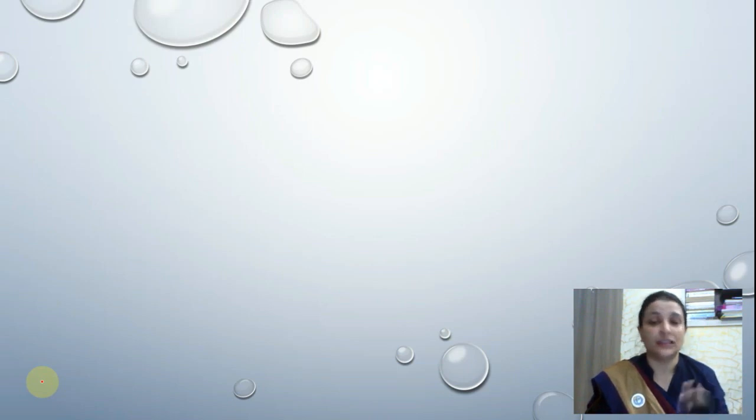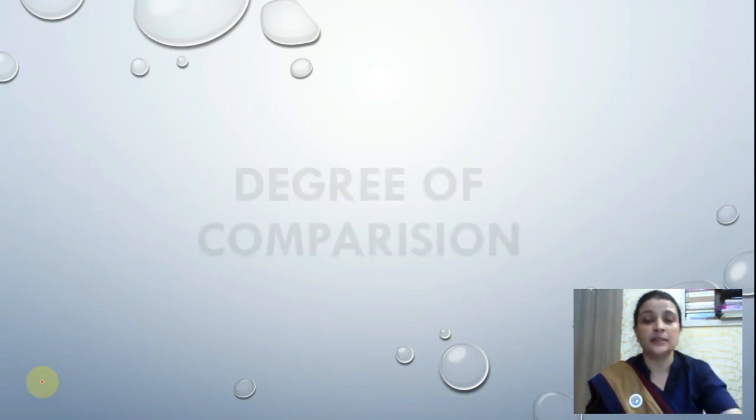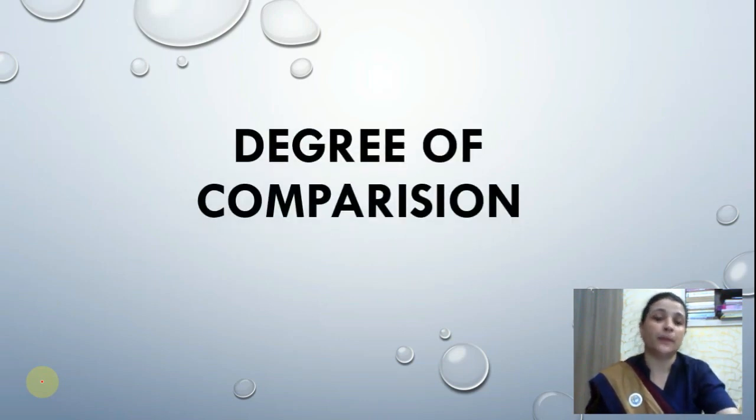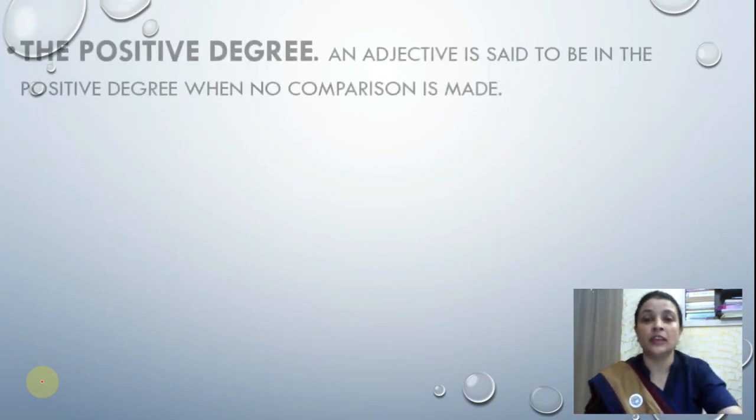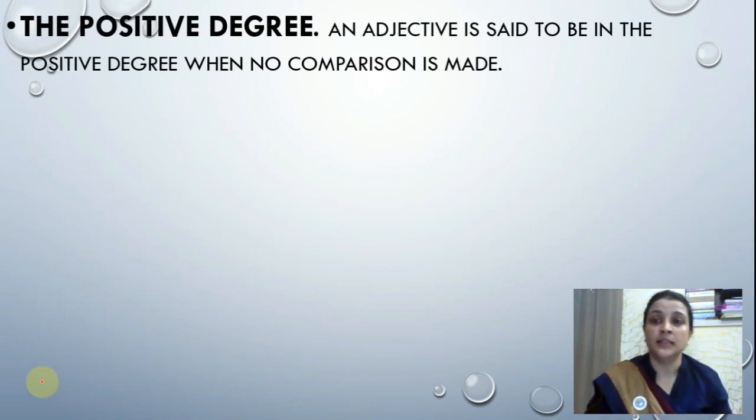After reading adjective and its type, now we are shifting to our next topic, and our next topic is degree of comparison. See, student, degree of comparison is comparing the basic degree of adjective. So before reading degree of comparison, let us first have a proper definition of all the degrees.